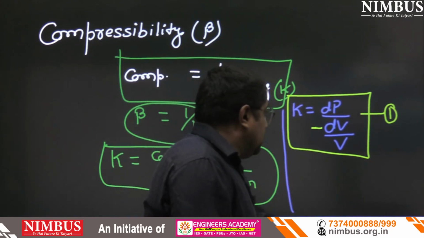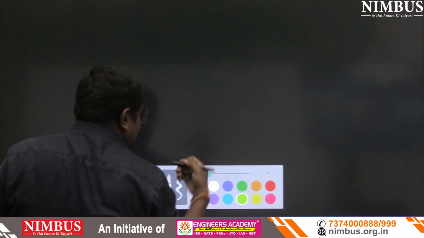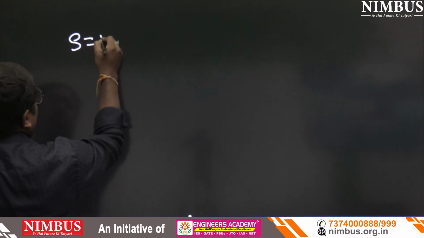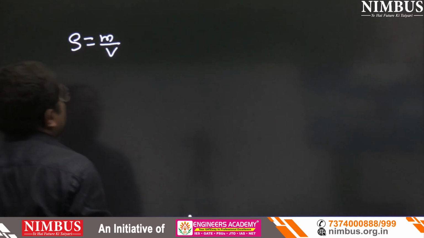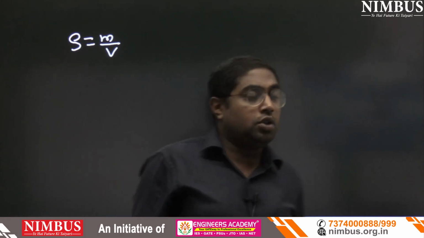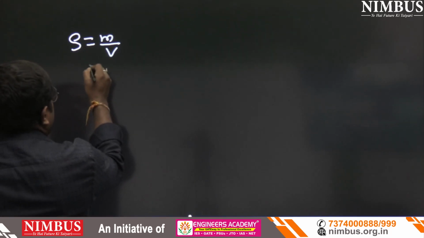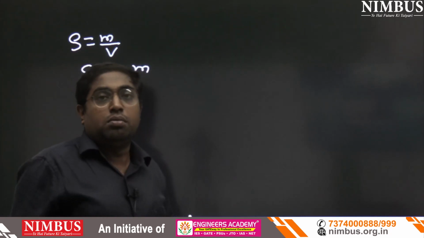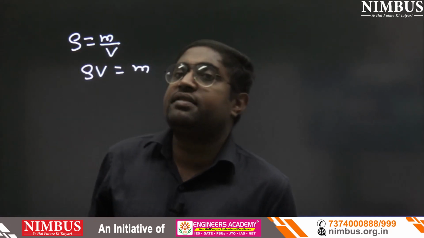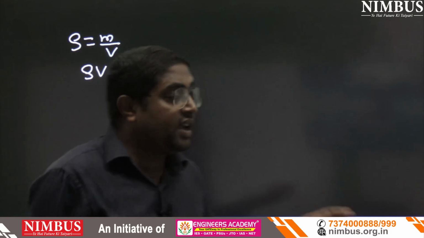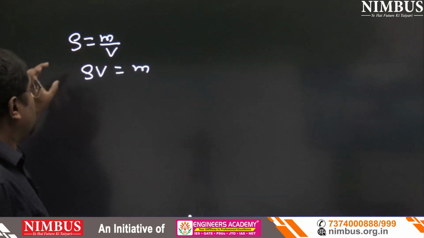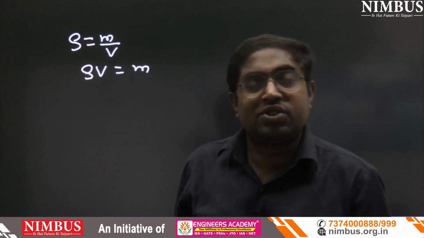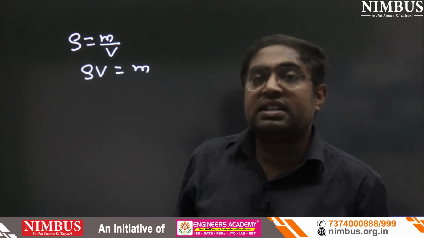Now see, we know one formula. Rho equals mass upon volume. We already know that. So now what is rho into volume? That is mass. Rho into volume equals mass. Now I am going to differentiate this equation. Here rho is variable, V is variable, but mass is fixed.